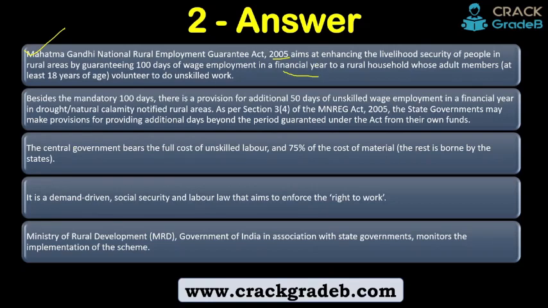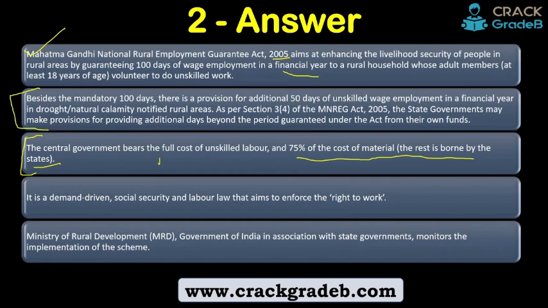So let's move forward. The central government bears the full cost of unskilled labor, 75% of the cost of the material, and the rest is borne by the state. ठीक है, 100 रुपए खर्चा हुआ, and these are mostly capital building assets, right? So if 100 रुपए खर्चा हुआ, then 75 on material is what the central government is going to give, and the rest 25% is on the state government. So look at this line.